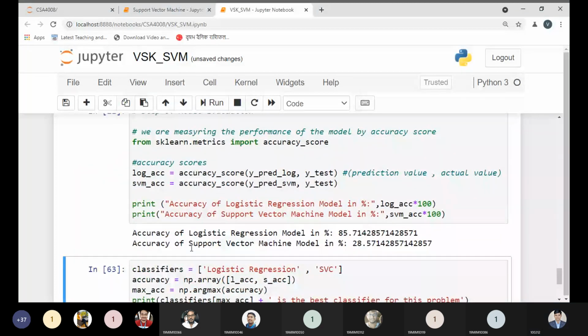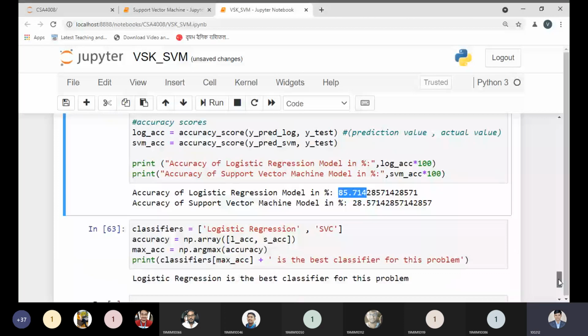So logistic regression provided the better result, 85% accuracy, as you can observe here. But in the case of the support vector machine, the model is providing only 28.5%. This is the accuracy we are getting for this problem only. It may depend on the data set or the problem. That is the point we need to keep in mind. Here we have seen the simple idea of what SVM means and how we can implement it.